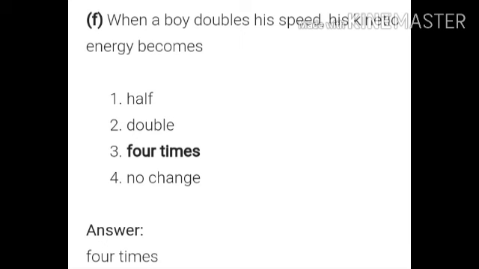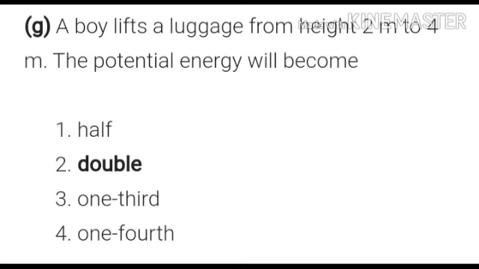When a boy doubles his speed, his kinetic energy becomes what? 4 times, because we know kinetic energy is equal to half mv square. If speed becomes double, its kinetic energy will become 4 times.